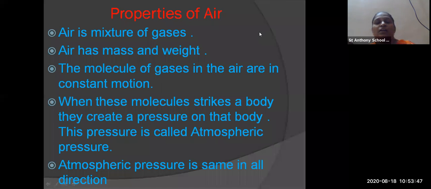I may take it to the left side, to the right side, upward or downward. Any side I go, the atmospheric pressure will remain the same or constant in all directions.